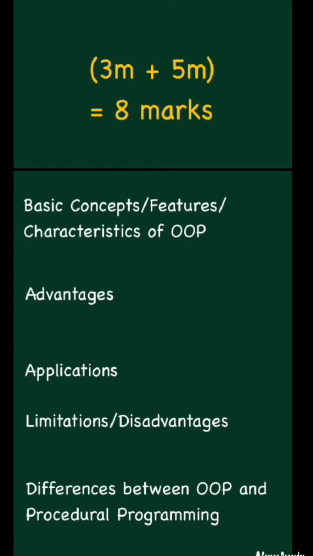That is the difference between object oriented programming and procedural oriented programming. C++ comes under the OOPS concept and C programming comes under POP, that is procedural oriented programming. You have to learn a minimum of 5 to 6 differences. Procedural oriented programming is a top down approach and OOPS is a bottom up approach.